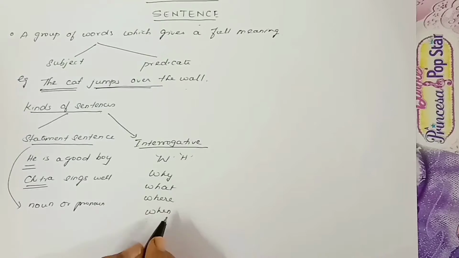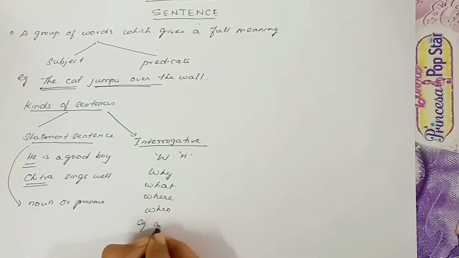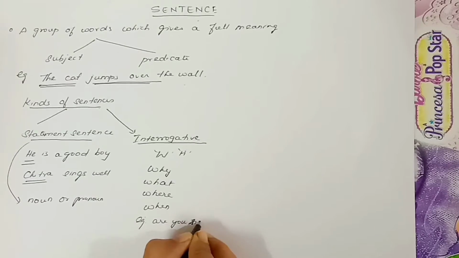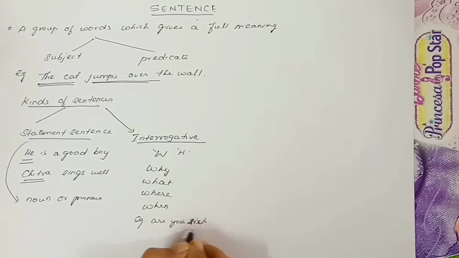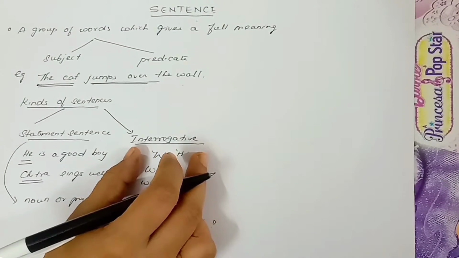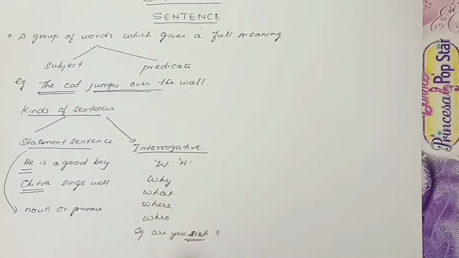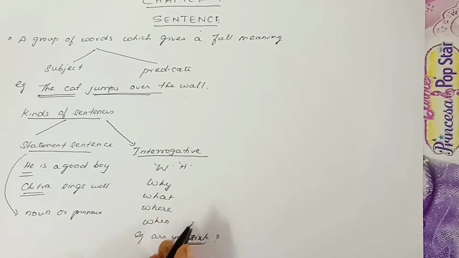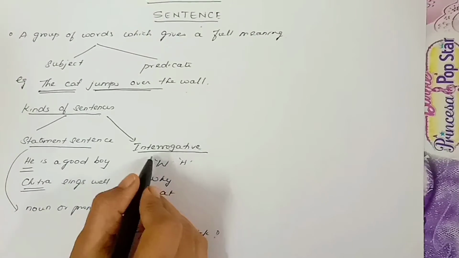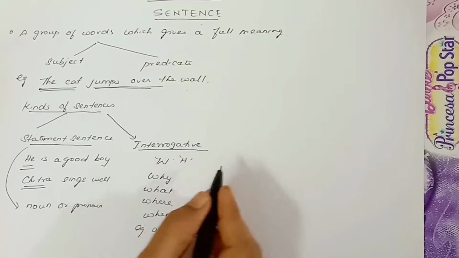That is, it is a question. Example, are you sick? So it is a kind of question. So such questions are called interrogative questions. It also includes sentences which start with what, when, why, where, how much, how long, how many. So such kinds of sentences are called interrogative sentences.